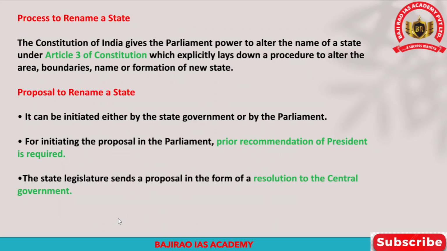So the next article is with respect to the process of renaming a state. Recently, if you look at a few states like West Bengal and Kerala, they wanted to change their names. For example, Kerala wanted to change its name from the existing Kerala to Keralam, and at the same time, West Bengal also wanted to change its name from West Bengal to Bangla. Okay, so this is how the states wanted to change their names.